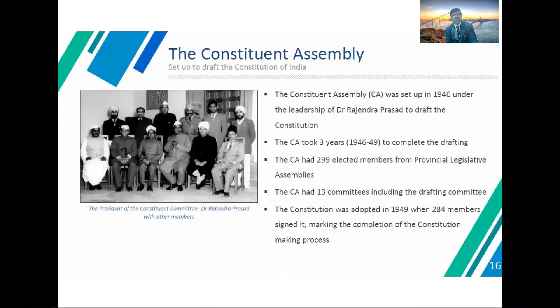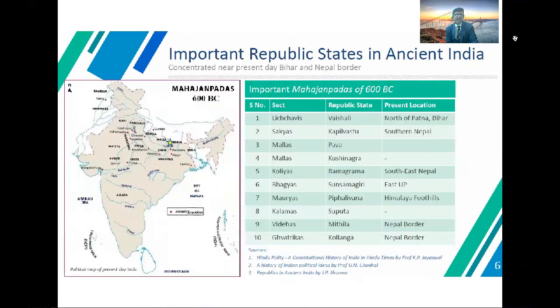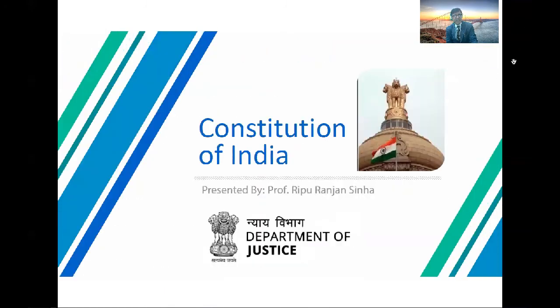I am sharing this presentation because this is a very essential element for all nations, for the Republic of India. This is a very important document for our forthcoming generations and our children. We must know the principles, practice, and mechanism of the Constitution of India. In the next parts, I will discuss the whole structure of our constitution as per the original constitution of India in Hindi and English.